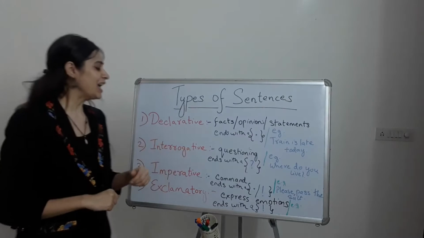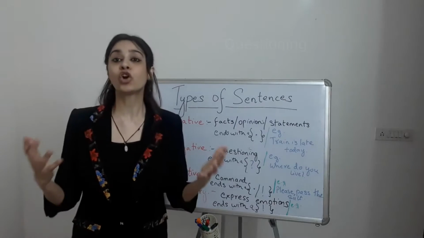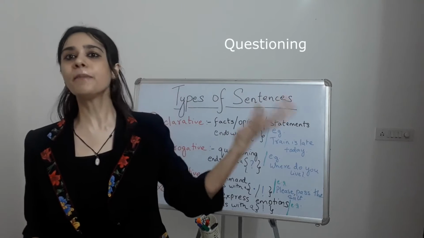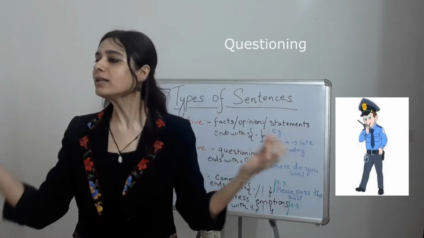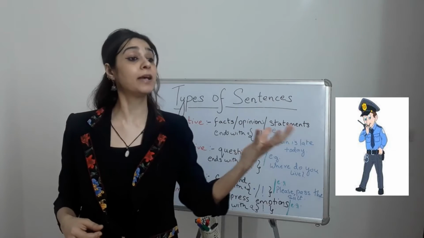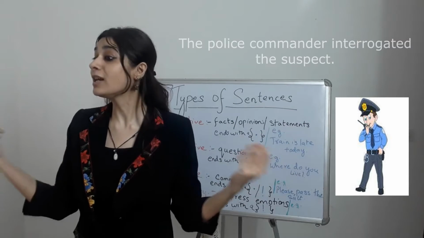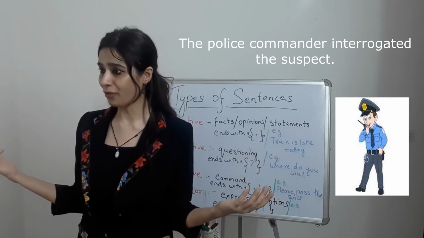Interrogation means questioning. The police commander interrogated the suspect.